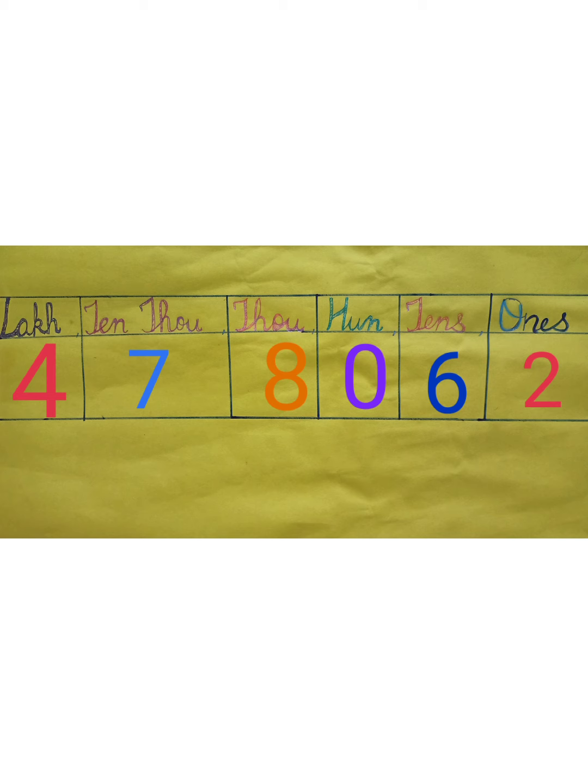Under ones place there is 2 is equal to 2, under tens place there is 6 is equal to 60, under hundred place there is 0 means 0, nothing is there, under thousand place there is 8 is equal to 8,000, under 10,000 place there is 7 is equal to 70,000, and under lakh place there is 4 is equal to 4 lakhs.